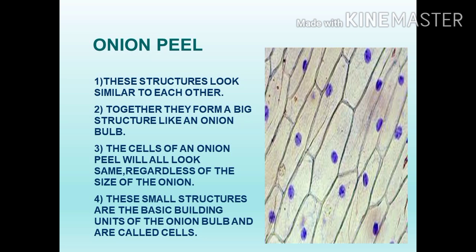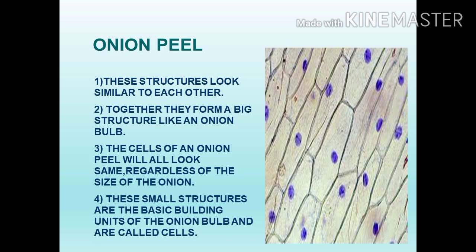What do we observe as we look through the lens? In the onion peel, we can see some structures that look similar to each other. See this diagram, some hexagonal shape, chamber-like structures, that is a cell. Together they form a big structure like an onion bulb. These comb-like structures combine to form an onion bulb.